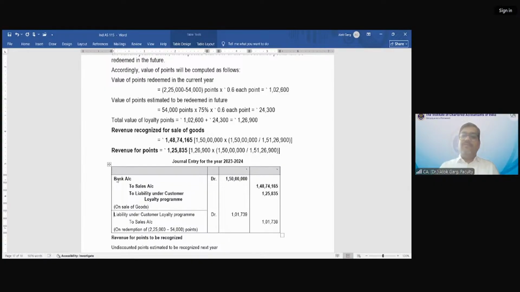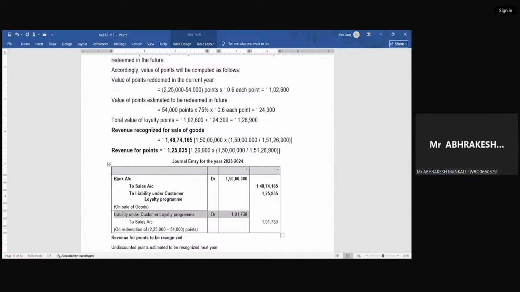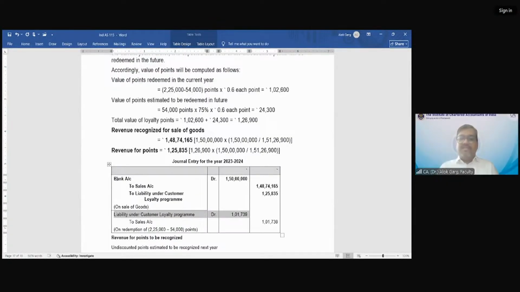Now, out of this liability under customer loyalty program, how many points were redeemed? 1,71,000 points were redeemed. So what is the revenue we are going to recognize?